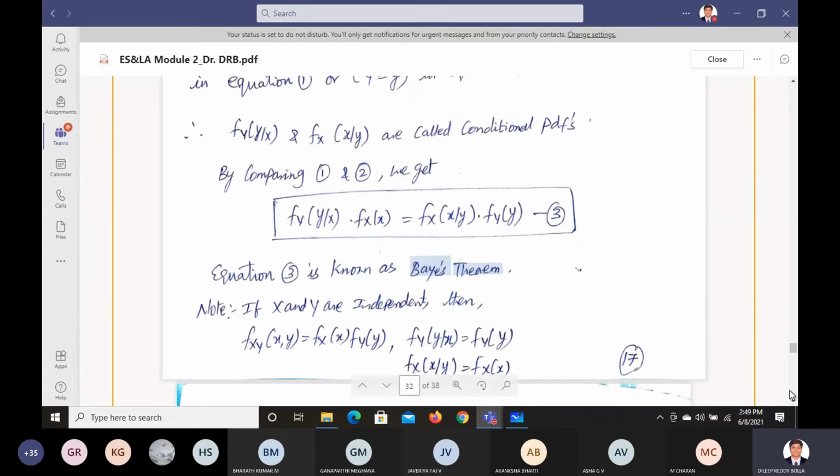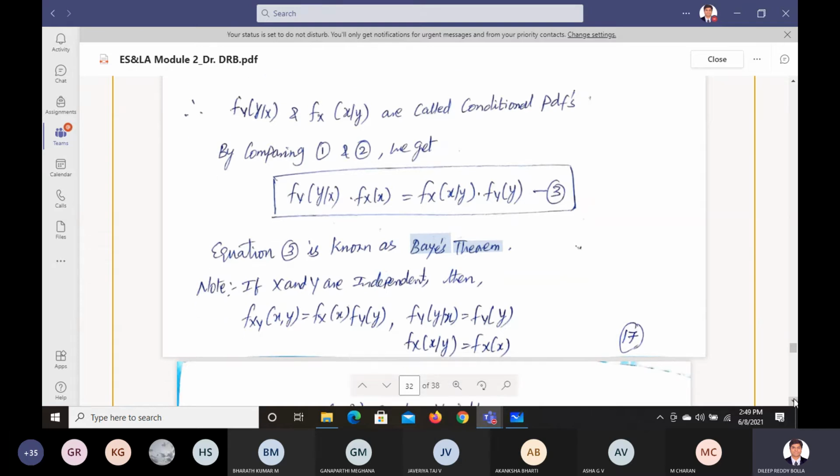Now, if x and y are independent values, then what will happen? If you want to find only corresponding to y, we are going to get f of y of y. For the x value, we are going to get only f of x of x.